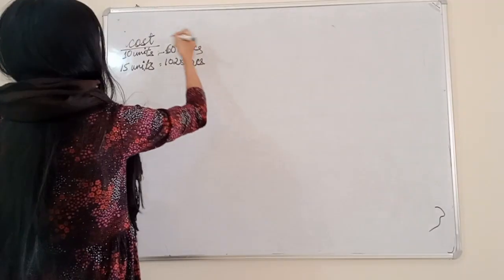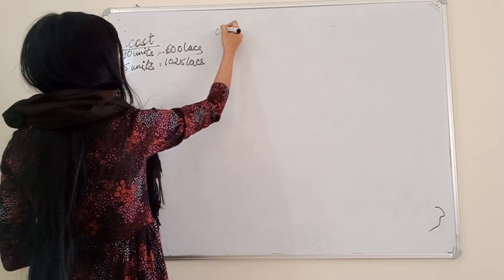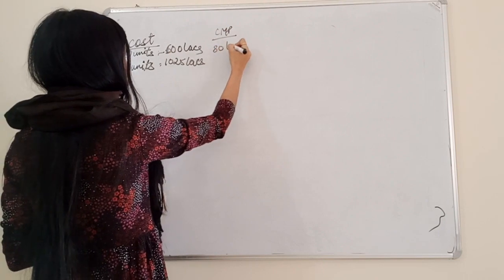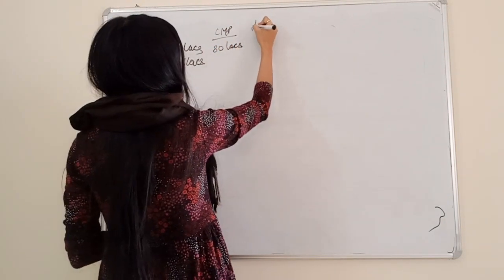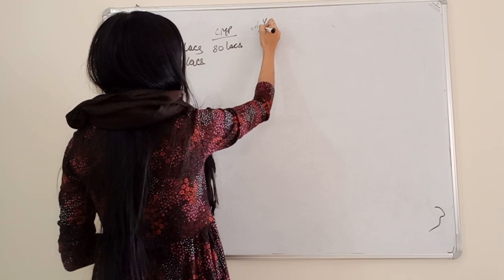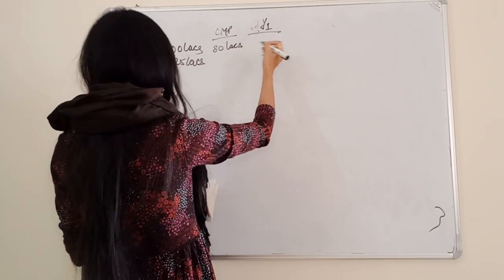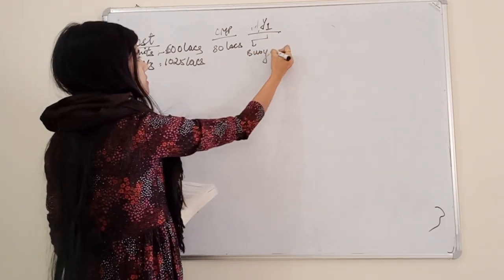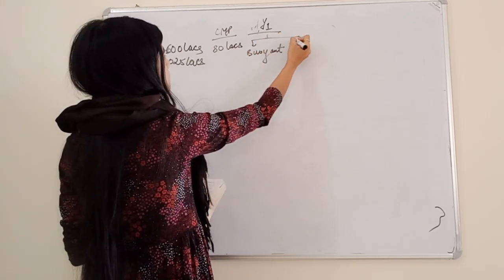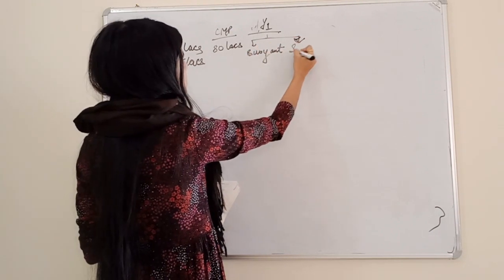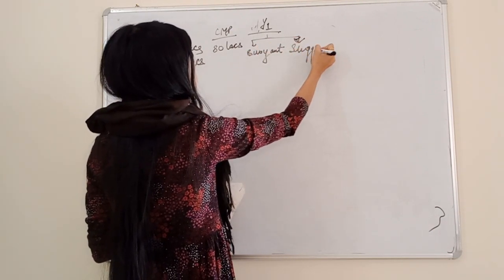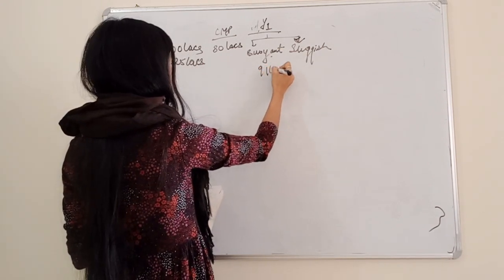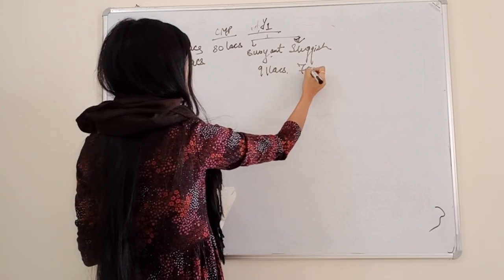So right now the current market price is 80 lakhs, and after 1 year, Y1, there are two conditions of the market: either it goes buoyant or it goes sluggish. In the buoyant case the market price will go to 91 lakhs, and in the sluggish case it will be 75 lakhs.